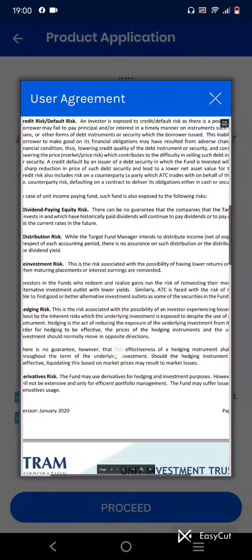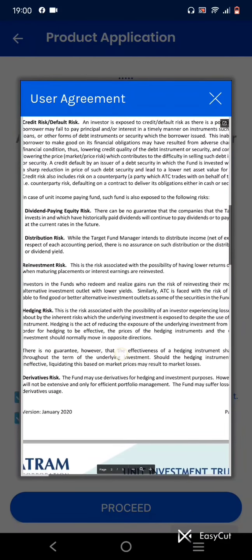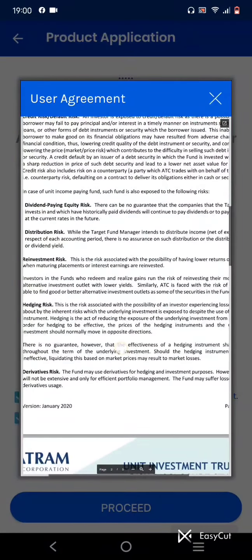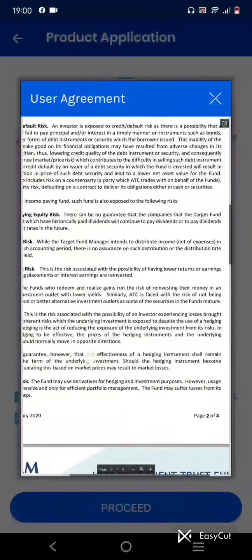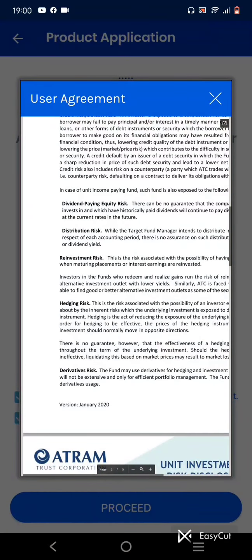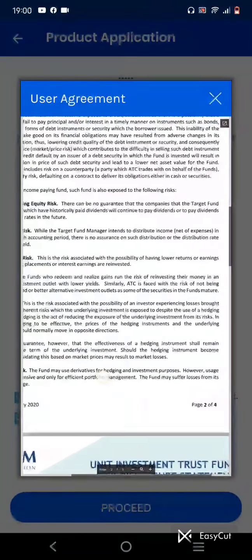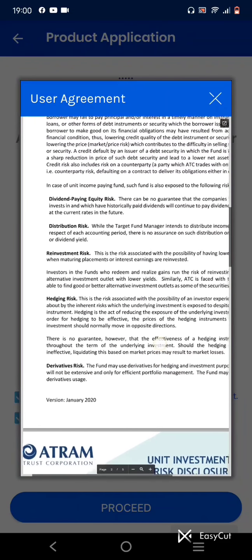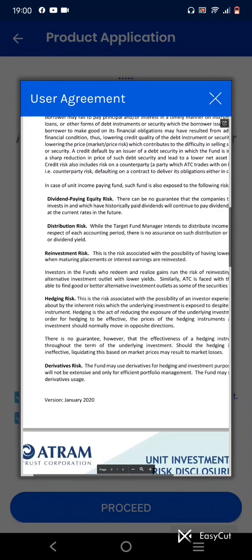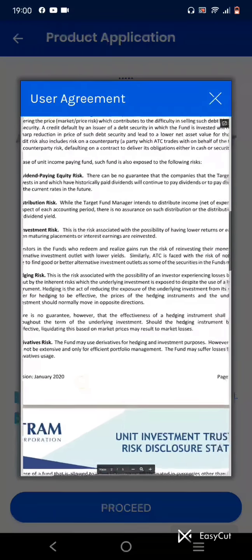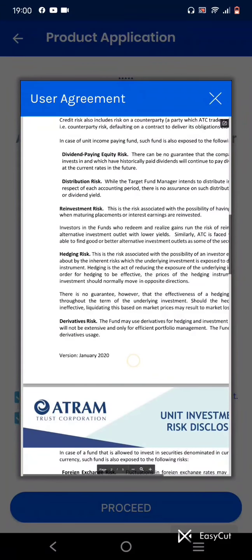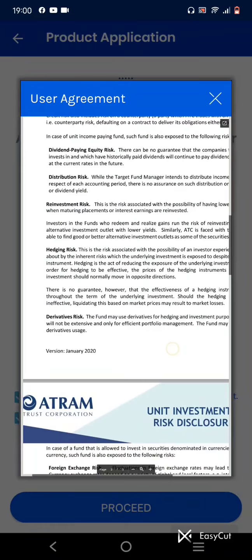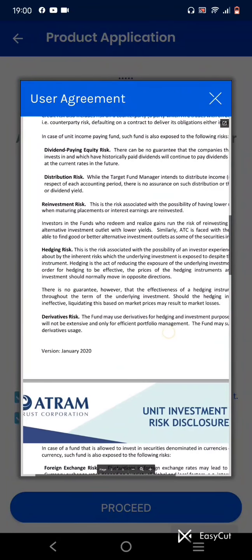Hedging risk. This is the risk associated with the possibility of an investor experiencing losses brought about by the inherent risk to which the underlying investment is exposed despite the use of hedging. For hedging to be effective, the prices of the hedging instruments and the underlying investment should normally move in opposite directions. There is no guarantee, however, that the effectiveness of a hedging instrument shall remain throughout the term of the underlying investment. Should a hedging instrument become ineffective, liquidating based on market prices may result in market losses.